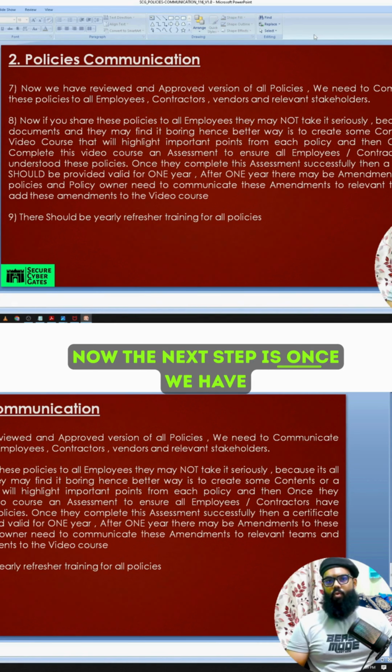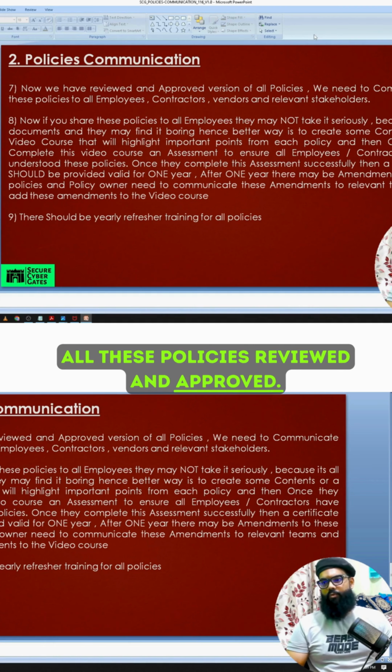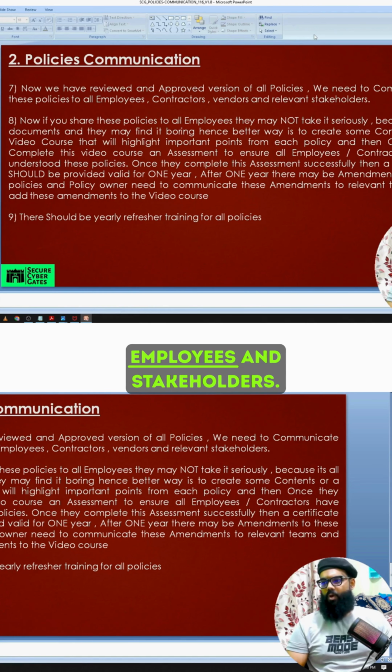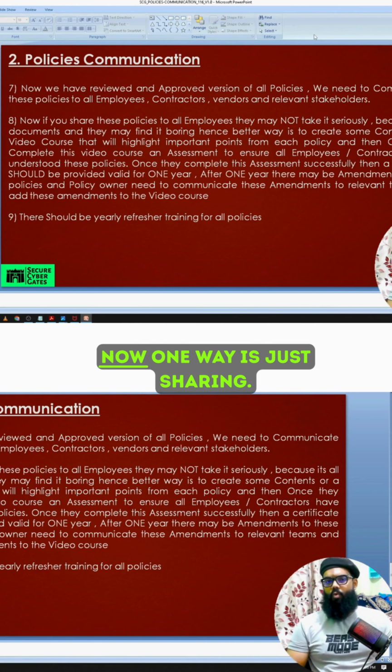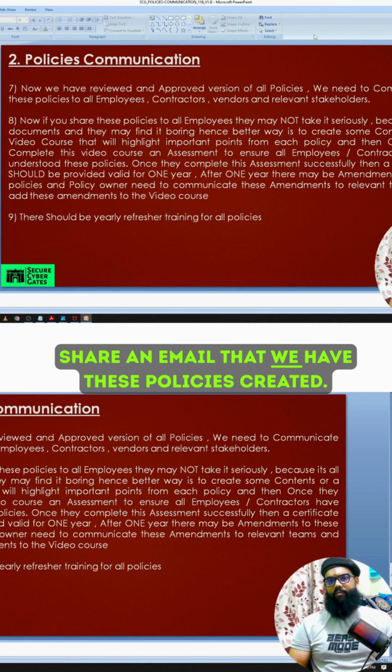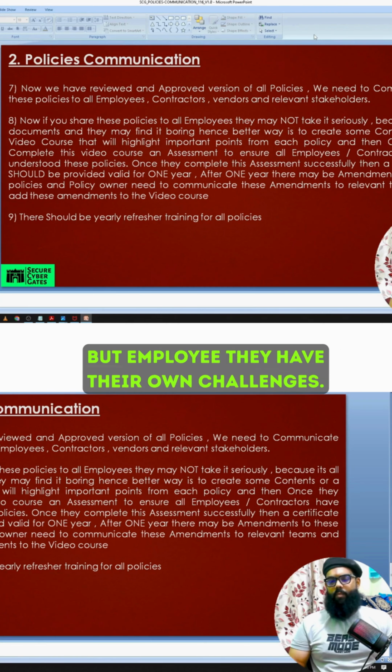Now, the next step is, once we have all these policies reviewed and approved, we need to communicate these policies to all employees and stakeholders. One way is to just share an email saying that we have these policies created and you can go through them. But employees have their own challenges, work schedules and project deliverables, so they may not take it seriously. So what could be the best approach?